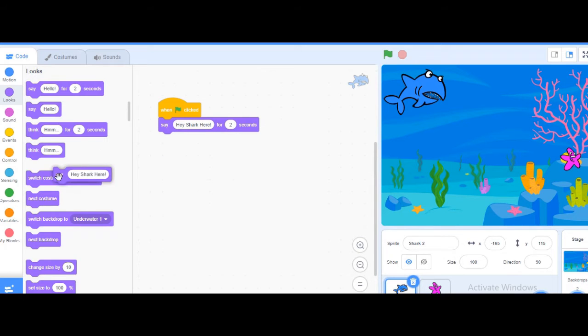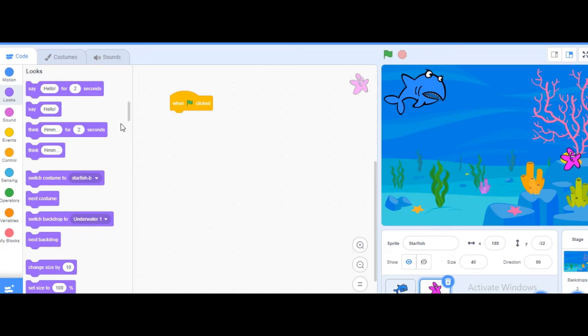Remove this one. So when clicked, say shark here for 2 seconds, then after 2 seconds, starfish is saying